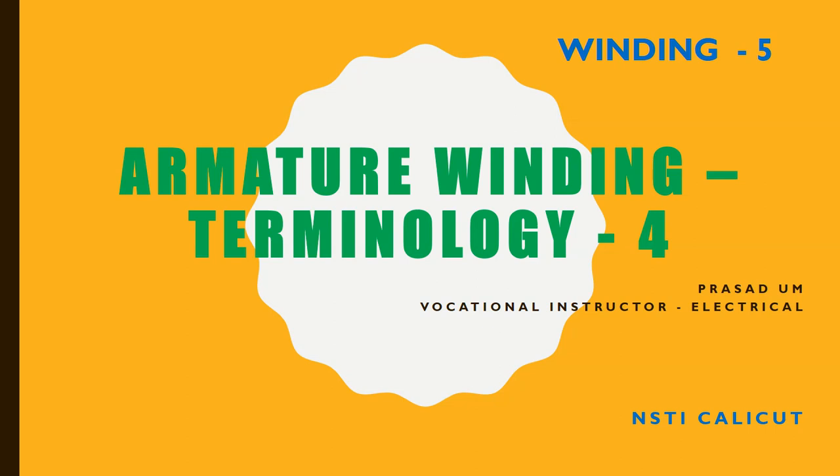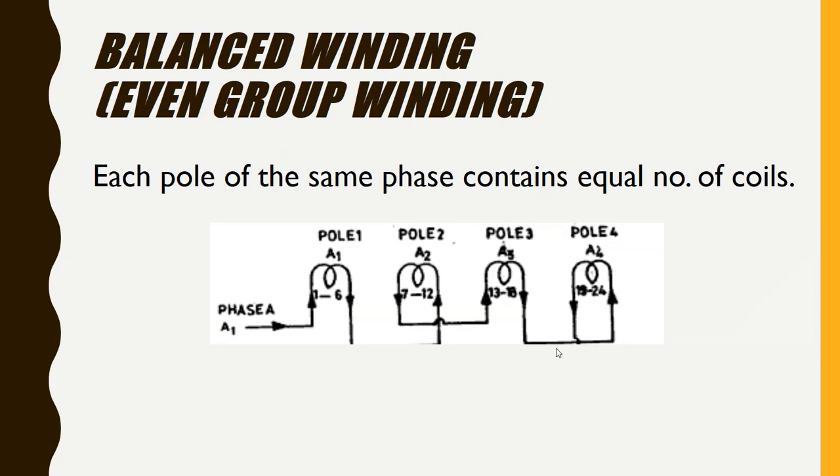This is the last terminology section, Part 4. Let us see the balanced winding. It is otherwise known as even group winding. Now, each pole of the same phase will be containing an equal number of coils. So, this is the phase winding,